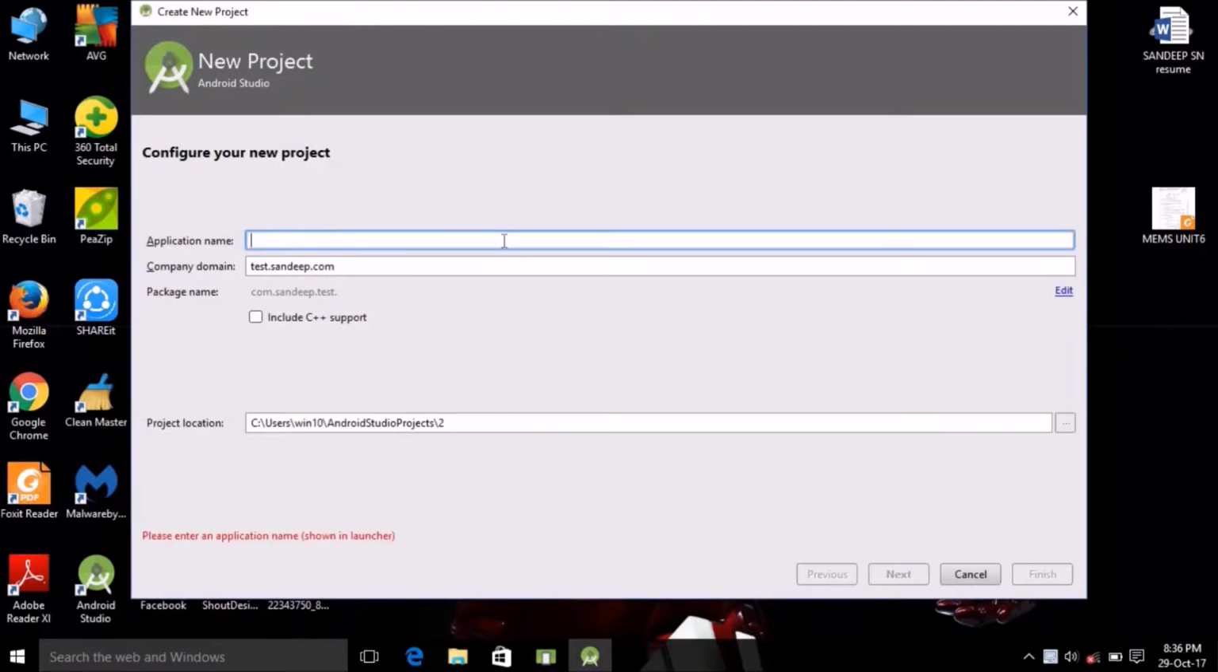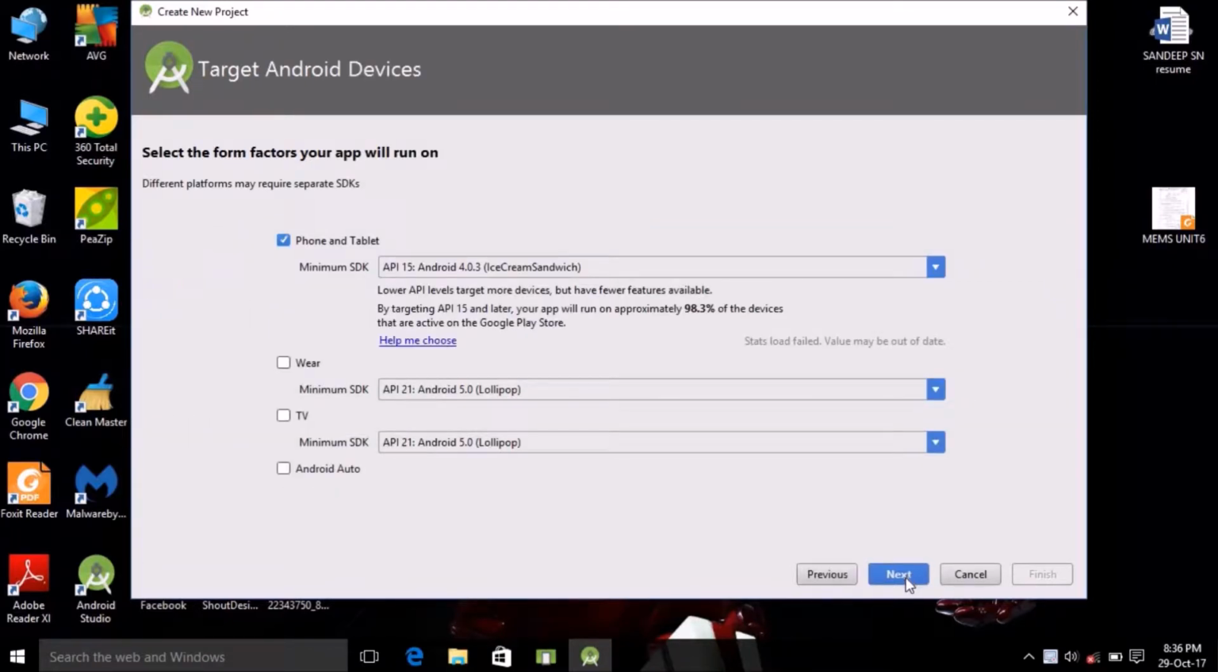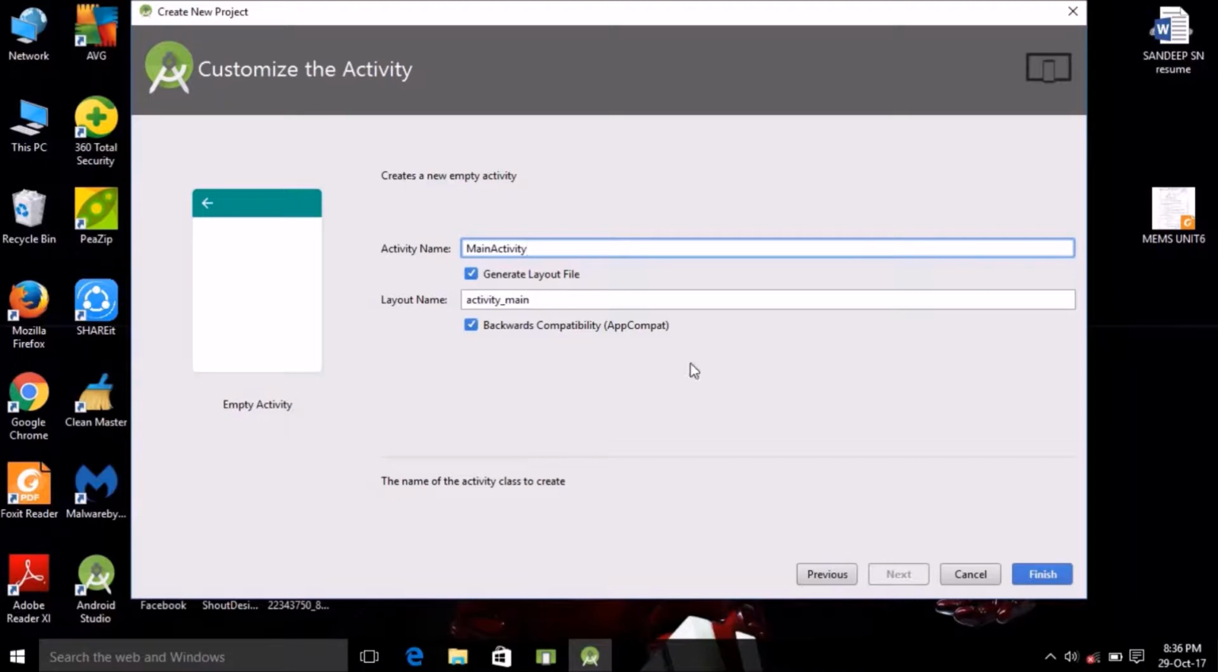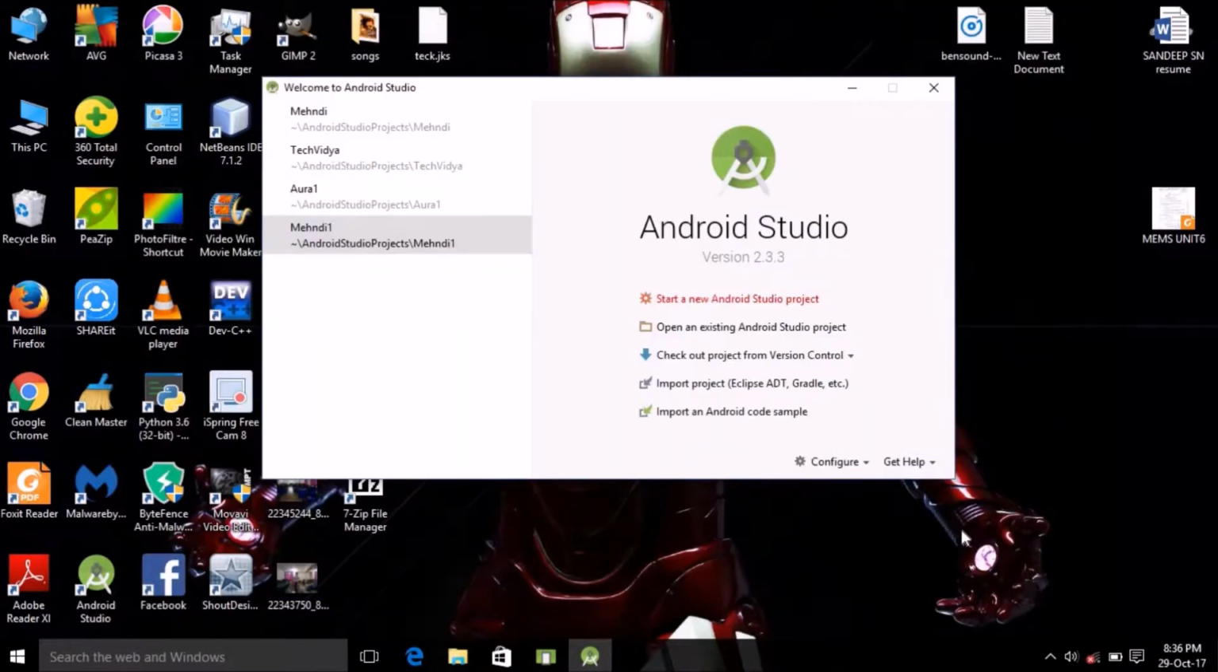and give your application name. I'll be giving it as my app, and you can give any company domain you want. The detailed explanation of everything was given in the last video, so if you guys have missed it, you can go back and check it out. So for now I'll just skip through it fast. Phone and tablet, empty activity, and the default is main activity.